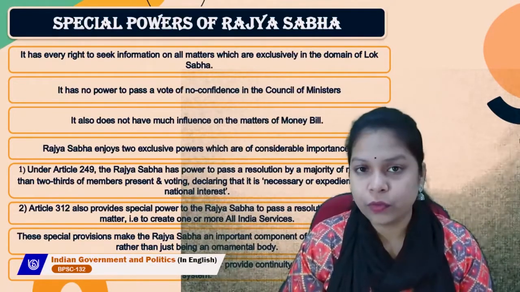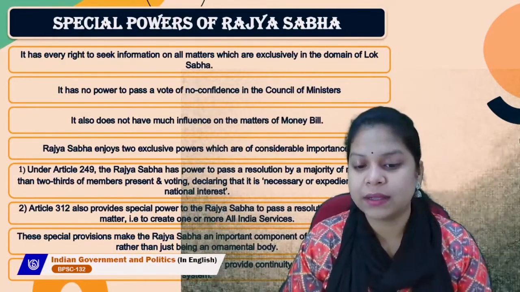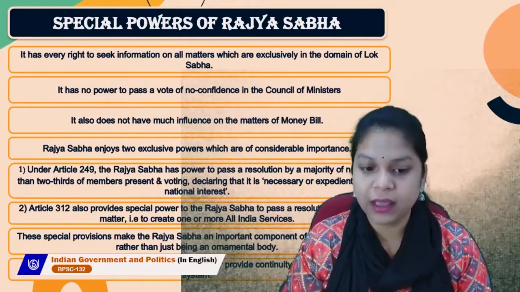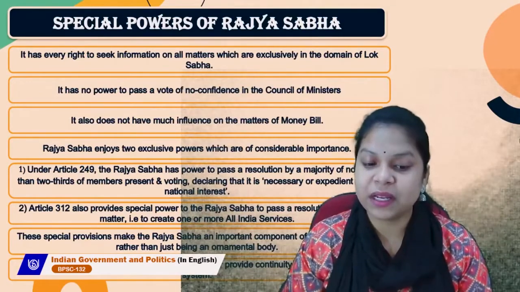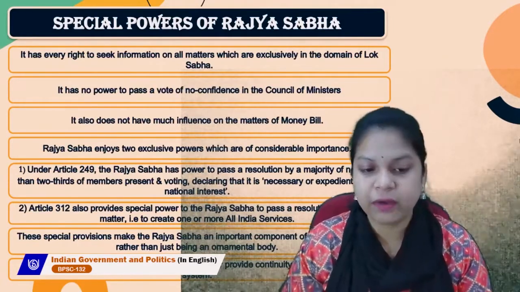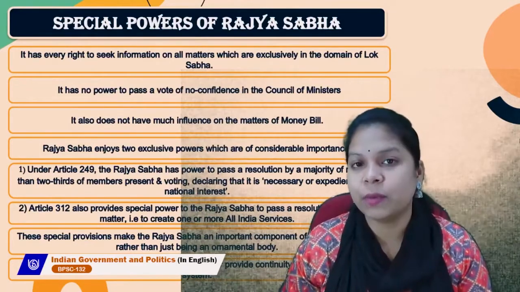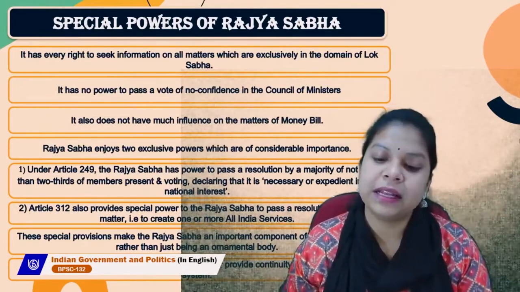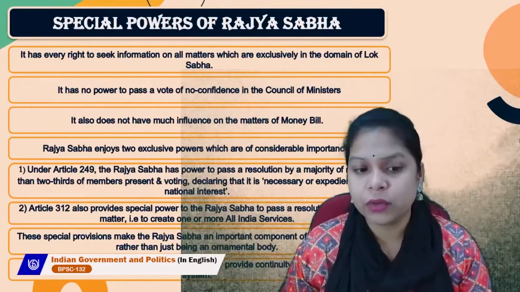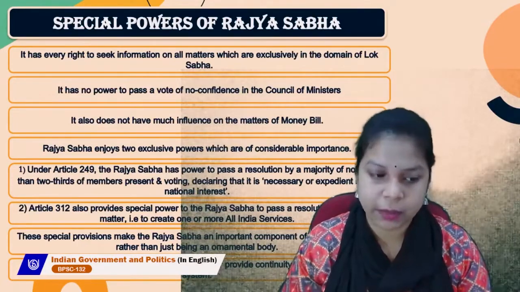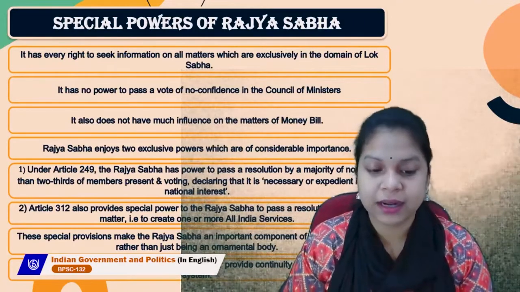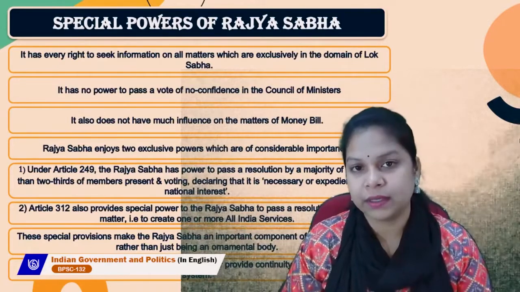So under Article 249, the Rajya Sabha has power to pass a resolution by a majority of not less than two-thirds of members present and voting, declaring that it is necessary or expedient in the national interest. So Article 249 talks about an exclusive power of Rajya Sabha, where it has the power to pass a resolution by a majority if it is necessary or expedient in the national interest. Let's talk about Article 312, the second exclusive power which belongs to Rajya Sabha. It provides special power to the Rajya Sabha to pass a resolution on another matter, that is to create one or more All India services.